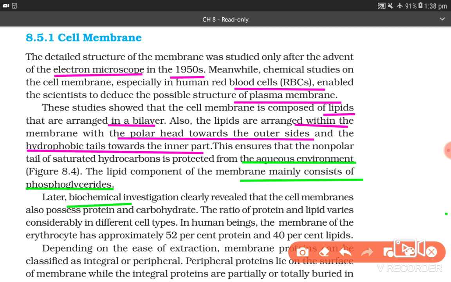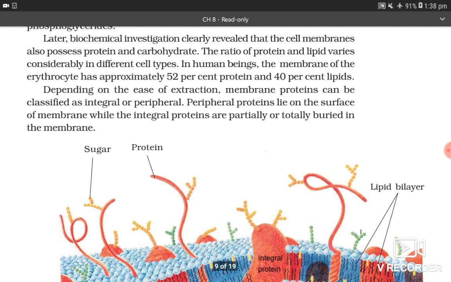Later, biochemical investigations clearly revealed that the cell membrane also possesses proteins and carbohydrates. The ratio of protein and lipids varies considerably in different cell types. In human beings, the membrane of erythrocyte has approximately 52% protein and 40% lipids. Depending on the ease of extraction, membrane proteins can be classified as integral or peripheral protein. Peripheral proteins lie on the surface of membrane, while the integral proteins are partially or totally buried in the membrane.